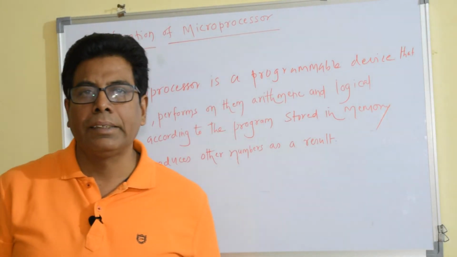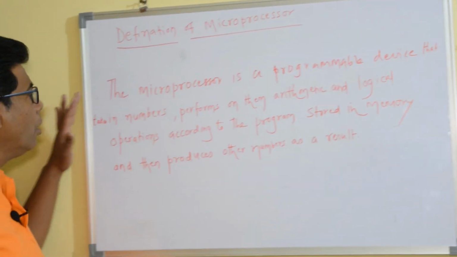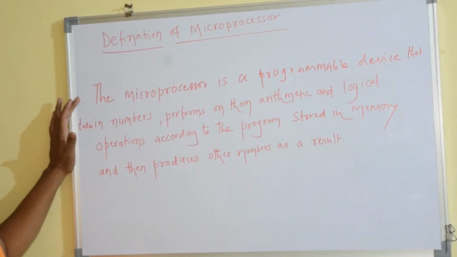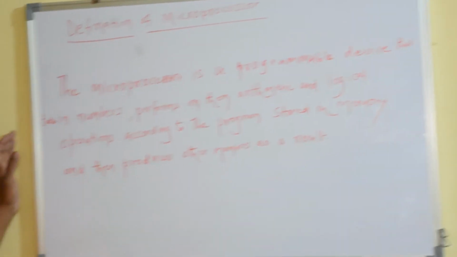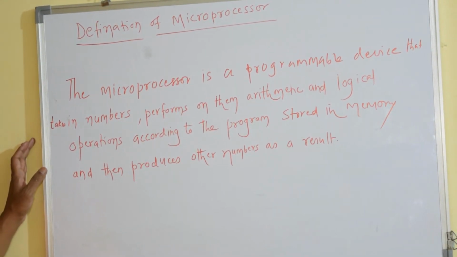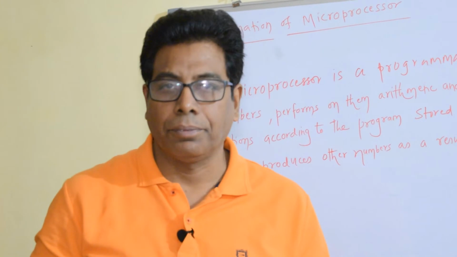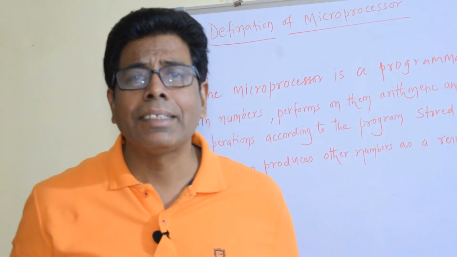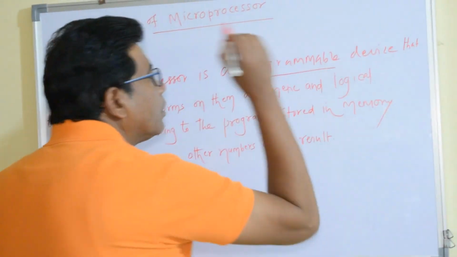Now, let us see the definition of microprocessor. The microprocessor is a programmable device that takes in numbers, performs on them arithmetic and logical operations according to programs stored in memory, and then produces other numbers as a result. So this is the basic definition of a microprocessor. Now let us understand the different words which are important here.